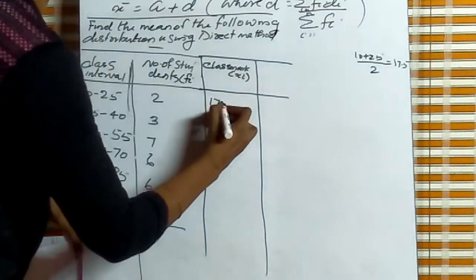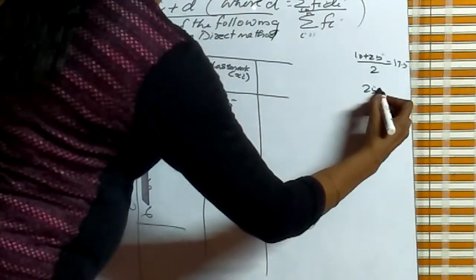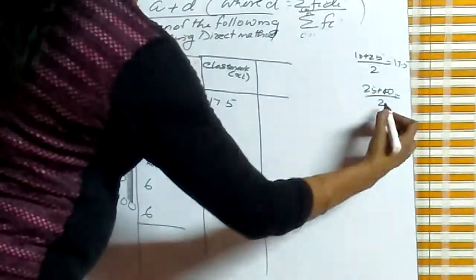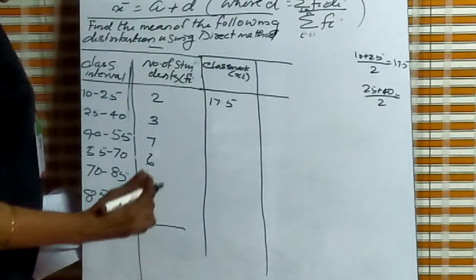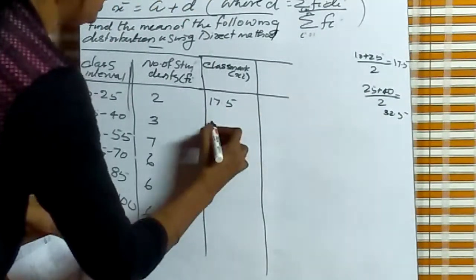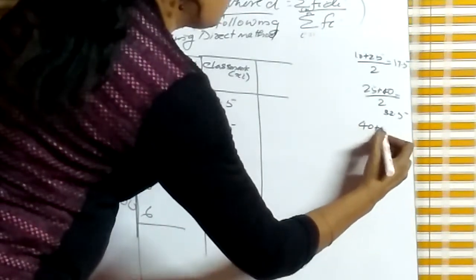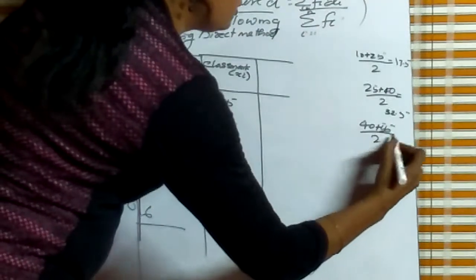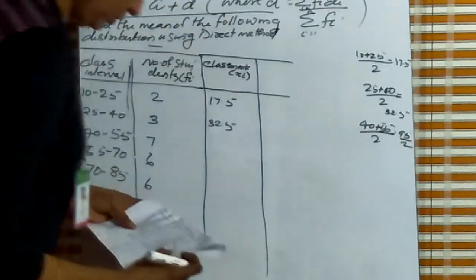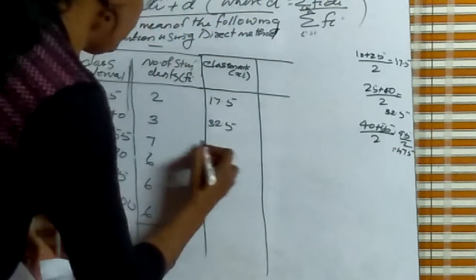First one, 17.5. Next, 25 plus 40 by 2, 65 by 2 is 32.5. Next one, 40 plus 55 by 2 is equal to 95 by 2, which is 47.5.